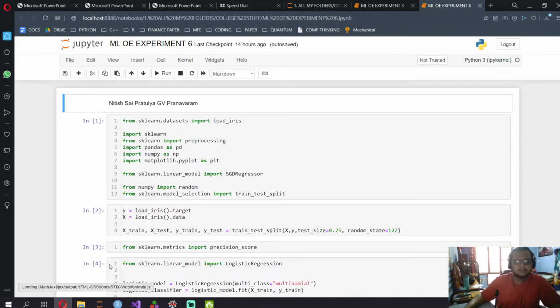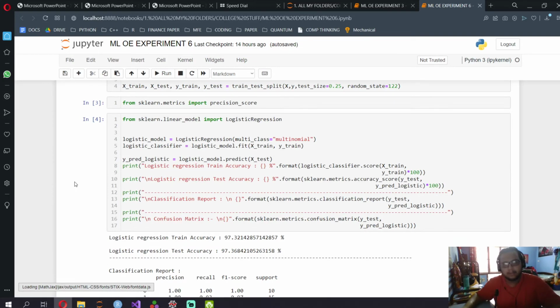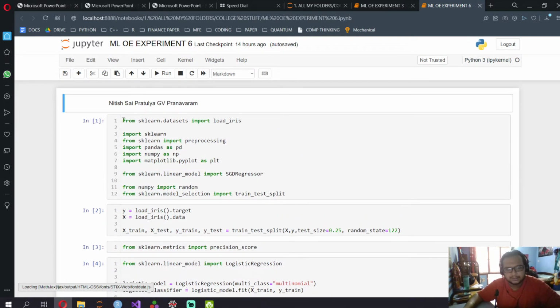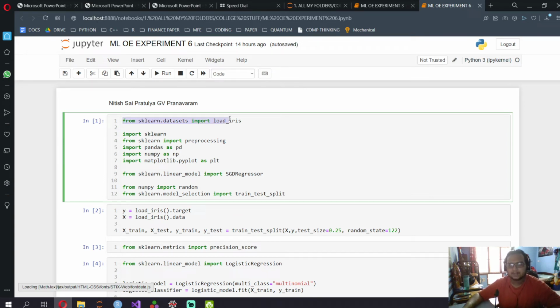Yeah, cool. So over here, I'm going to show you how to do logistic regression. What she's done is she's first done from sklearn.datasets load iris. I don't think it's necessary for us to load the dataset. We can just directly say that load iris is our data frame. But if you want to, if she says import the dataset from sklearn.datasets and do that, well and good.